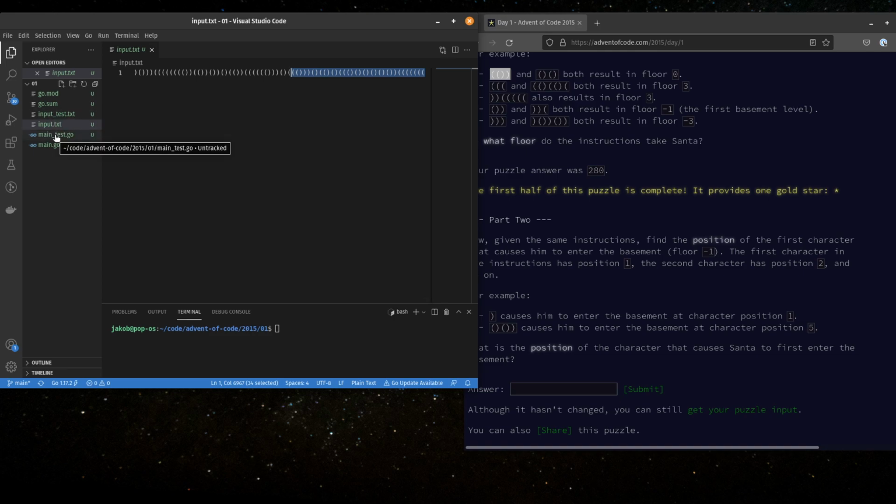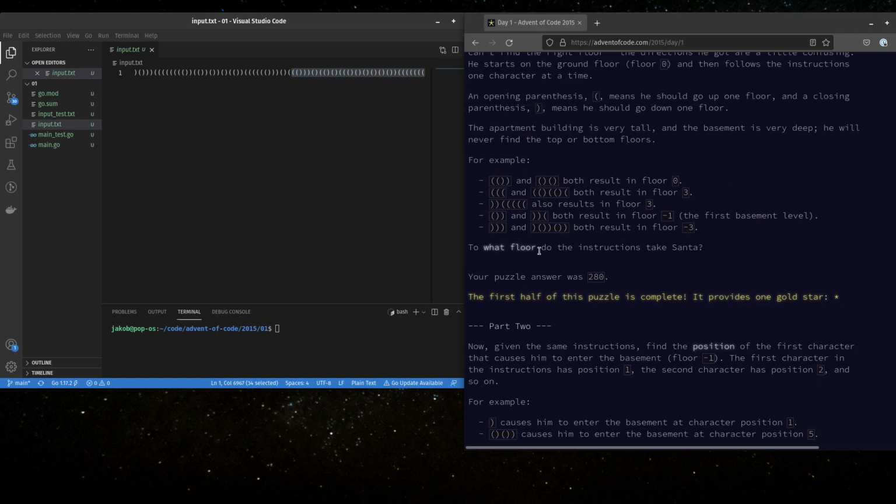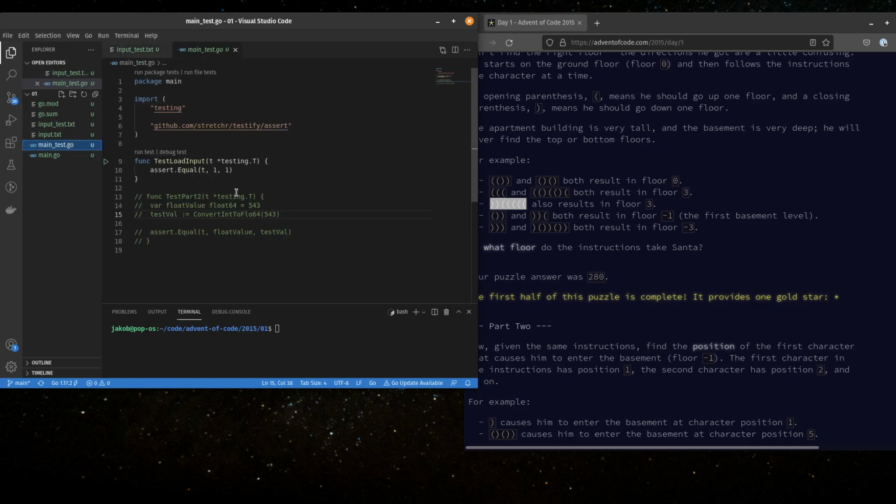So let's start with this. This is sort of a longer one. And I'm going to grab that. I'm going to put it in input test. Let's save that. And so my first test is going to be that I can successfully load that input.